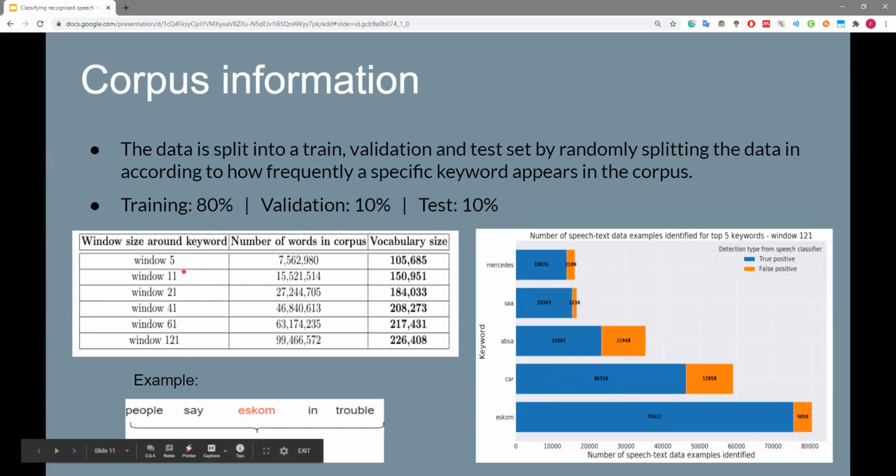For each window size, I get a different word count and a different vocabulary size, where, for example, a word like ESCOM is recognized and captured in a way similar to what is shown in this example. So for a window size of 5, and for the example ESCOM, this is typically how that would look in one of these examples. The data is split into a training, validation, and test set by randomly splitting the data according to how frequently specific keywords appear in the corpus, training on 80% of it and using 10% for validation and another 10% for just testing.